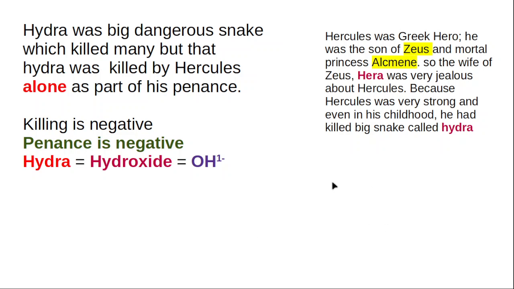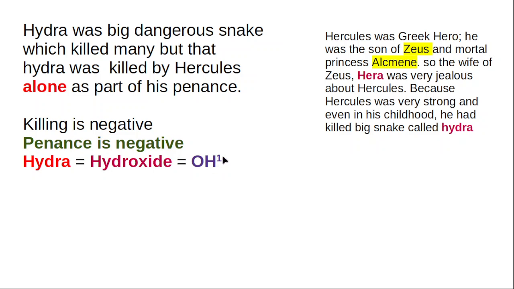They fell in love, and because of that, Zeus and the princess became parents of a son called Hercules. Hercules was very strong, and this upset the first wife of Zeus, Hera. Hera became very jealous of Hercules because he was very strong. Even in his childhood, he killed a big snake called Hydra.